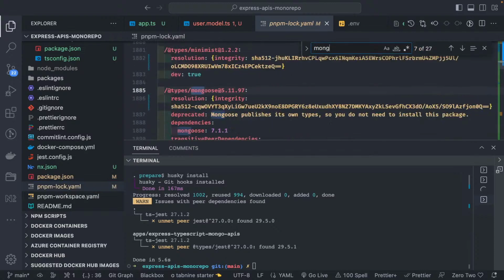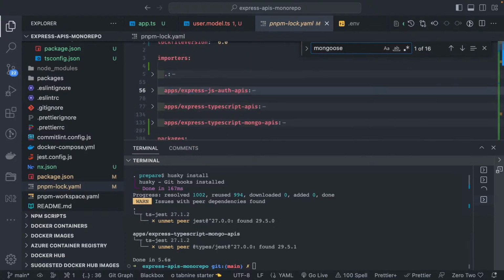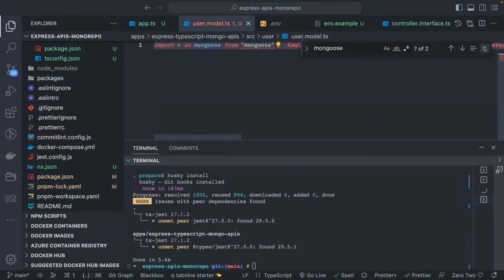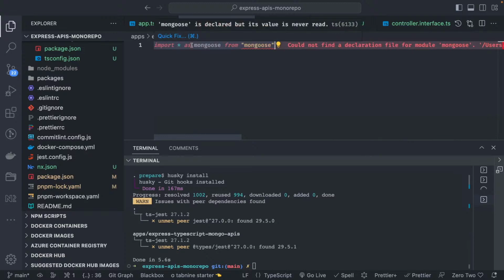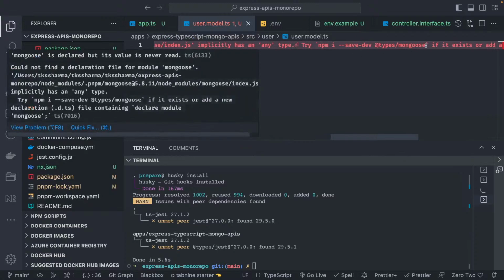And let's see, mongoose, it is there, 5.8.1. The .d.ts file content declaring file mongoose. Okay, so for now I need to fix this, otherwise I cannot use the typings for mongoose. 5.8.1 implicitly, I just need to add this mongoose typings, but that is already there.